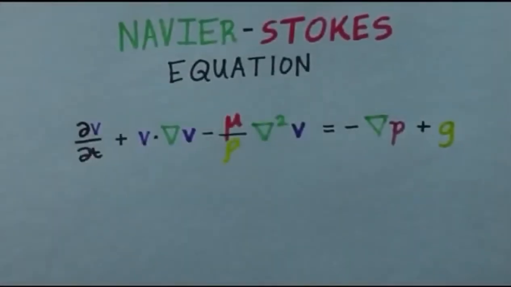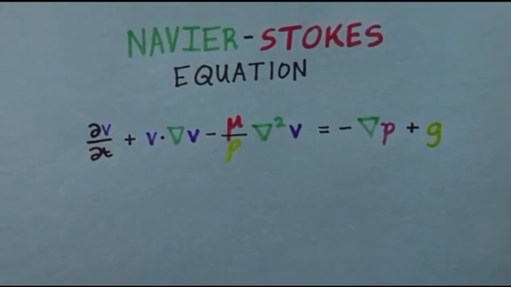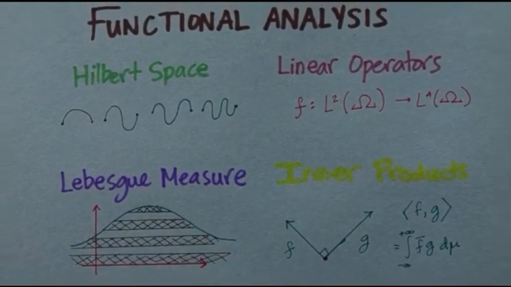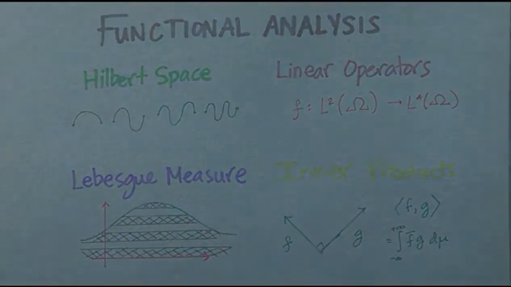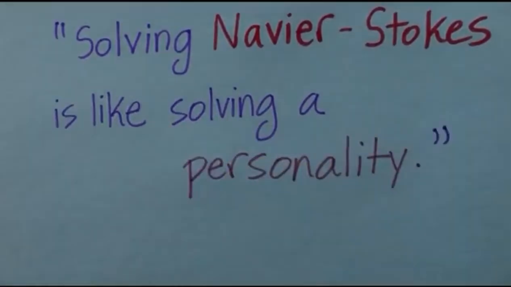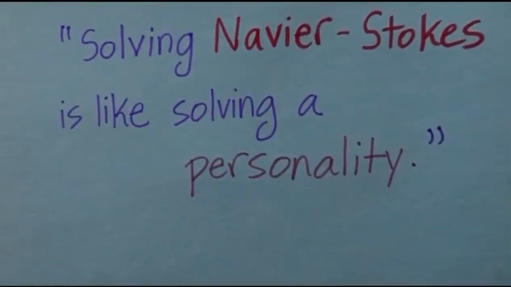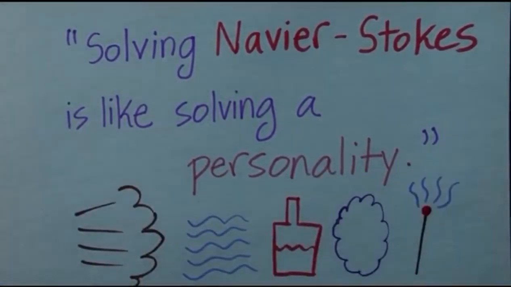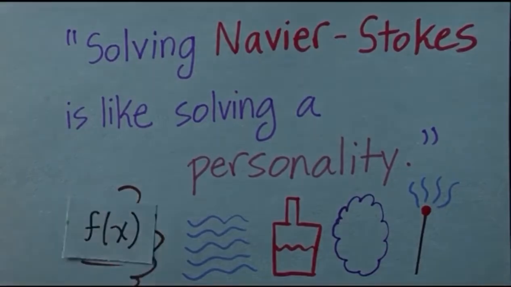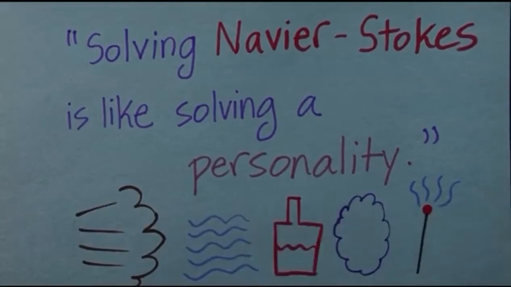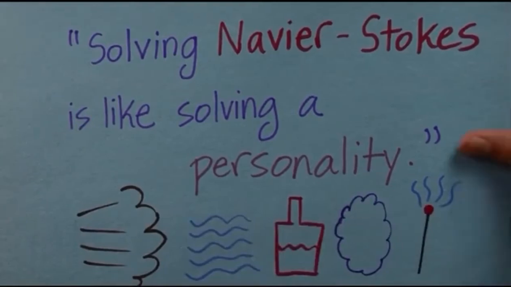Now that we've seen the nitty-gritty of it, let's look at the big picture. On one hand, we can think of this as just a math puzzle, trying to solve an equation, but really, it's something much more profound. My physics professor in second year put it like this: solving Navier-Stokes is like solving someone's personality. This equation describes everything that flows, ever. Air, water, ketchup, gas, smoke. A solution to Navier-Stokes means that there is one and only one function that describes all of these things at once. This is nothing short of solving a personality.